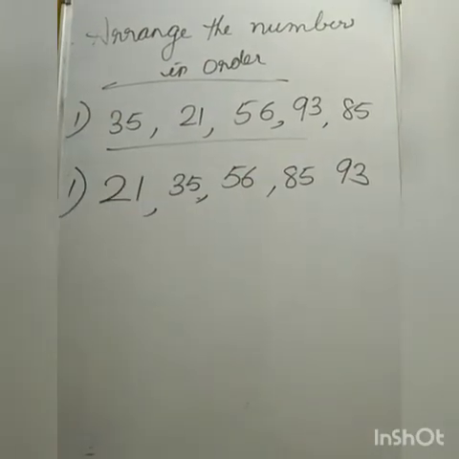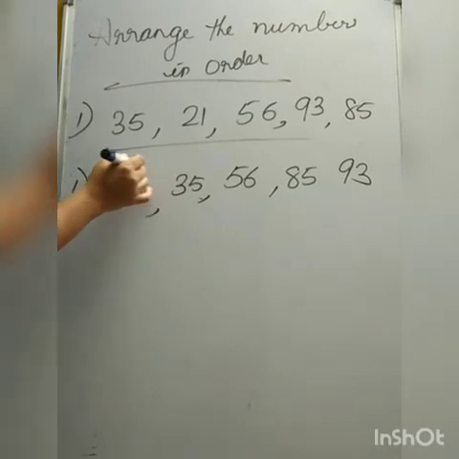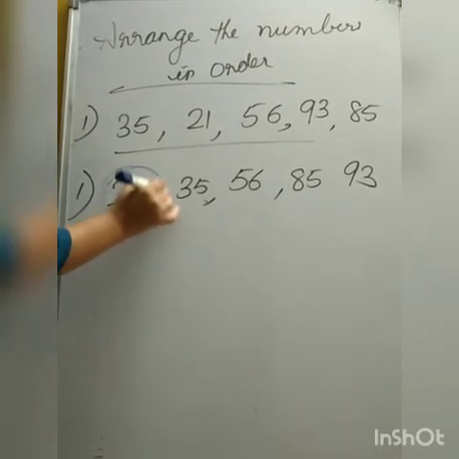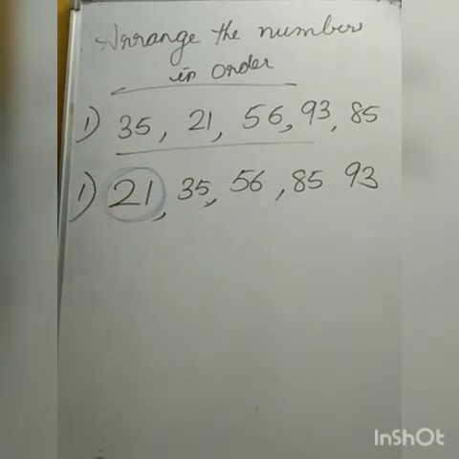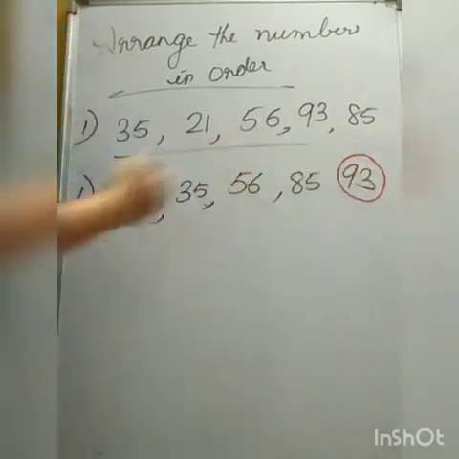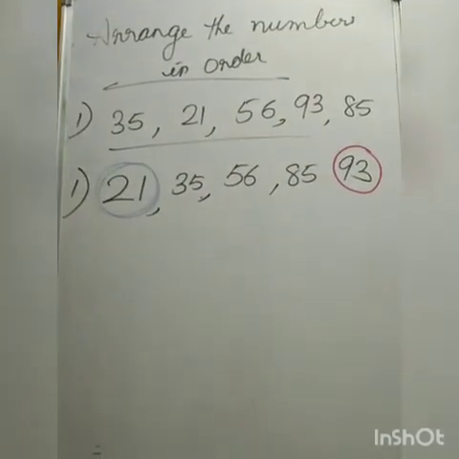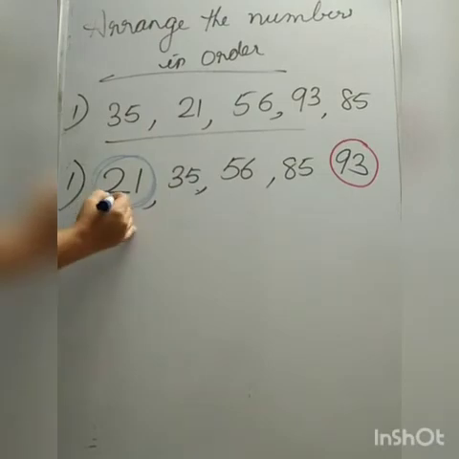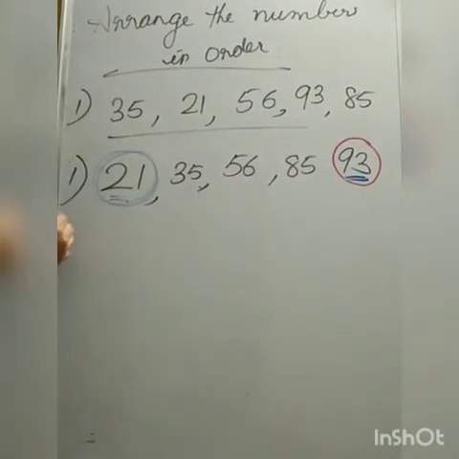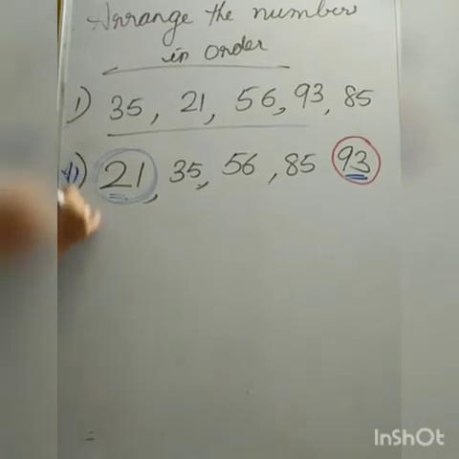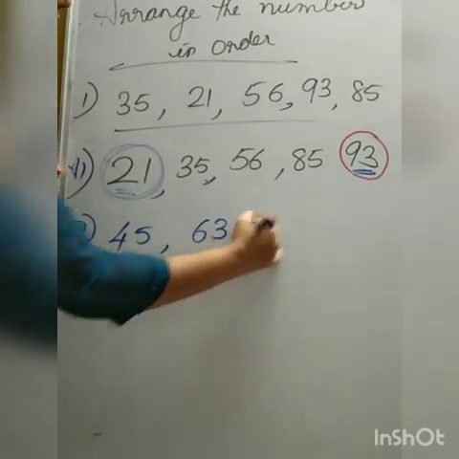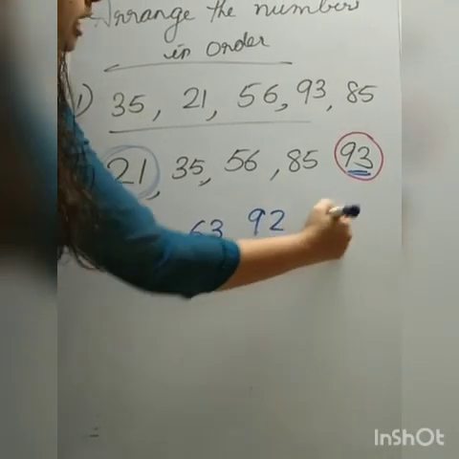So we have to circle the smallest number with the blue color, and greatest number with the red color. Here 21 is the smallest and 93 is the greatest number. See the question number 2. 45, 63, 92 and 100.